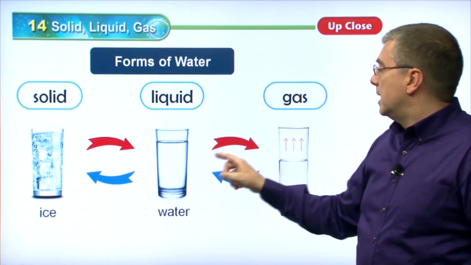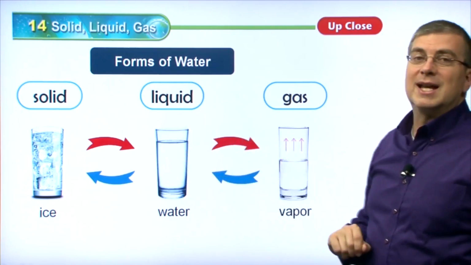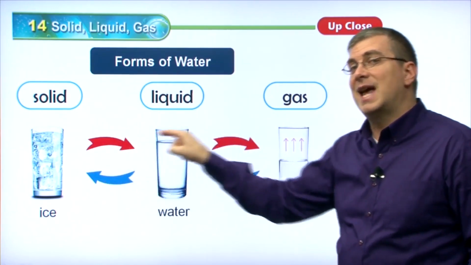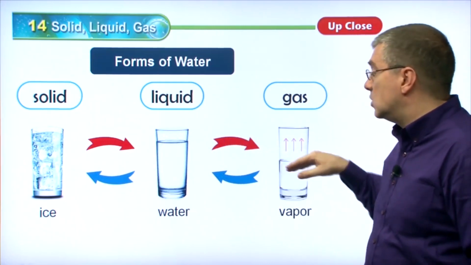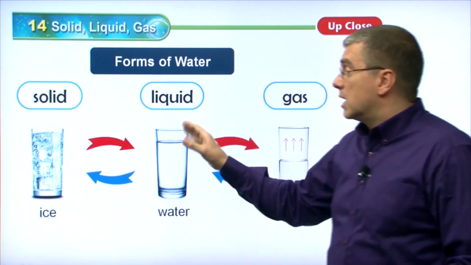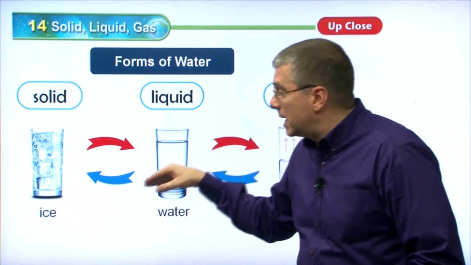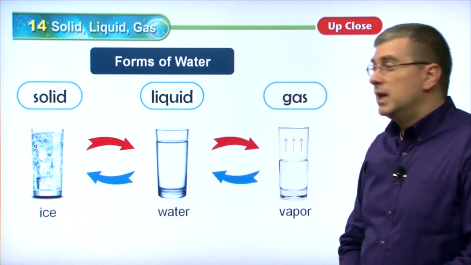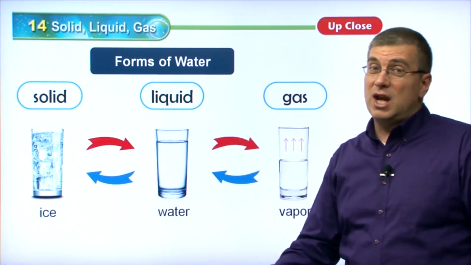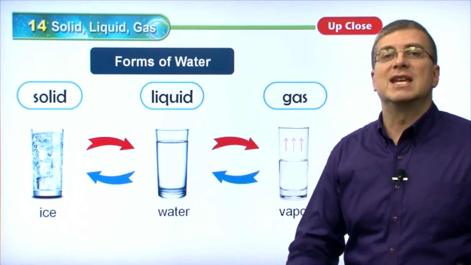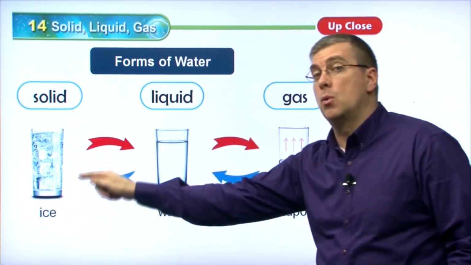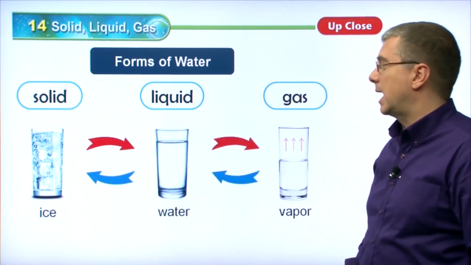That's symbolized by red color, by the red here. Then we have a liquid here, and if you increase the temperature, it becomes a gas. And that also works in the same way going back. This is a cycle, okay? If you start with a gas and you decrease the temperature, you make it colder, it turns into a liquid. And then if you make it colder even more from a liquid, it goes back to a solid. So this is a good chart to show not only the different forms of matter, but also how they change. Remember, how do they change? By temperature. Changes in the temperature. They become hotter or they become colder. Either way, they go both ways. Okay? Very important to take a look at.